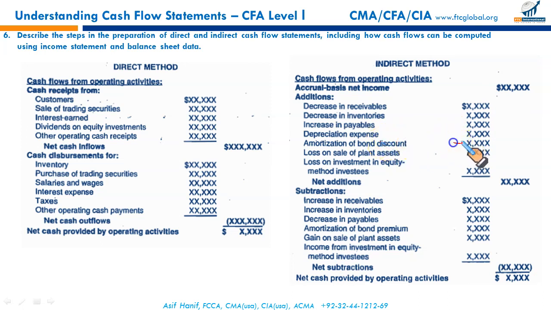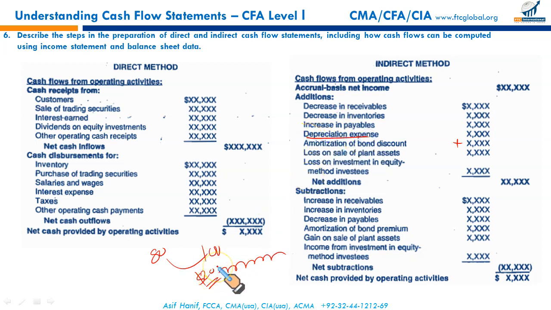Amortization of bond discount. When we issue a bond for 80 with the par value of 100, this difference is called bond discount. This bond discount is amortized bit by bit over the life of the bond. This amortization of bond discount effectively is like a non-cash expense.